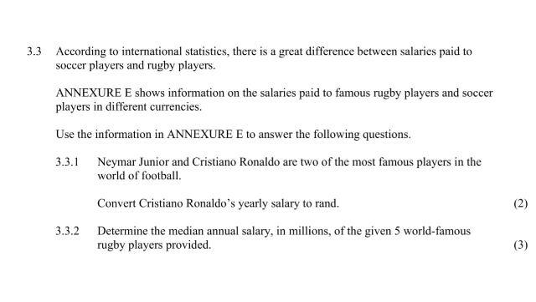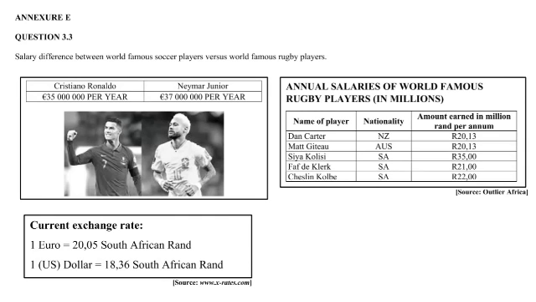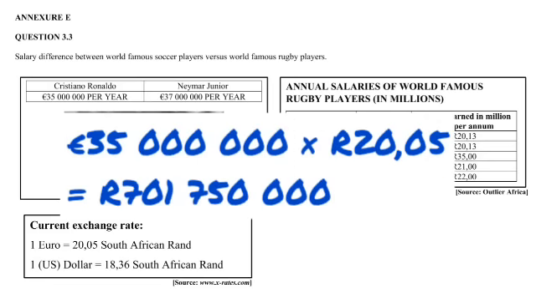So we are going to look at our Annexure E. In Annexure E, we are going to see Cristiano Ronaldo's salary, and we are also given the conversion rate, and our job is simply to convert it from euro to rands. So we see that Cristiano Ronaldo earns 35 million euros per year, and we just need to convert it using the exchange rate there.